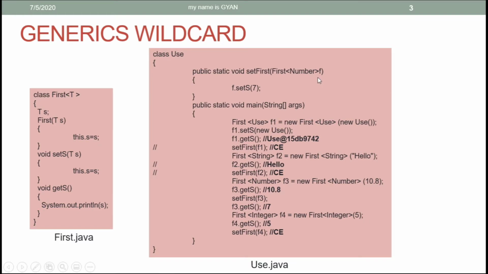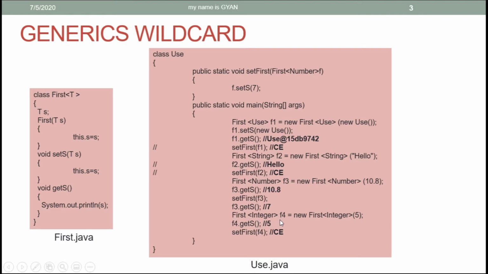The similar thing happens with the reference variable f2 of type First with String as its type argument. We cannot assign f2 to the reference variable f of type First with Number as its type argument. We cannot do that. But we can assign the reference variable f3 to f because both are of type First with Number as its type argument.